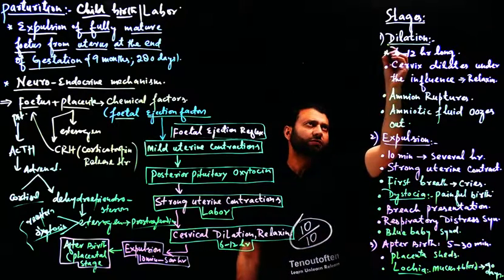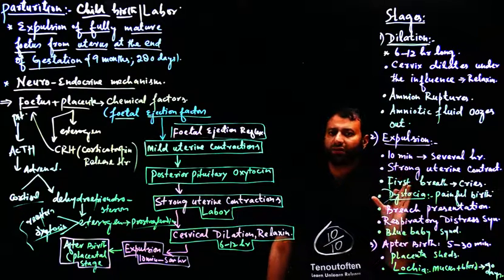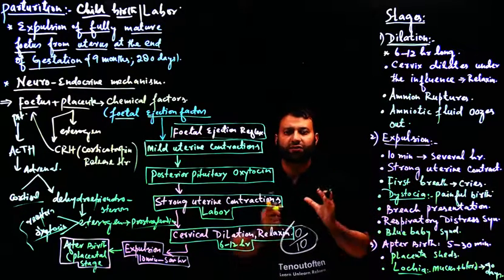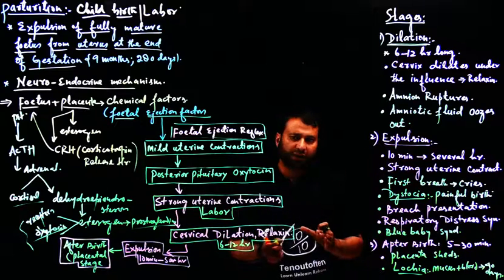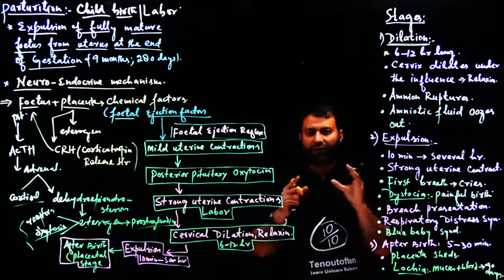Step number 1, or stage number 1, is called dilation. In this stage, what happens? The cervix, the cervical canal, and the birth canal as well, cervical canal plus vagina, they become wide. Particularly the cervix becomes wide.